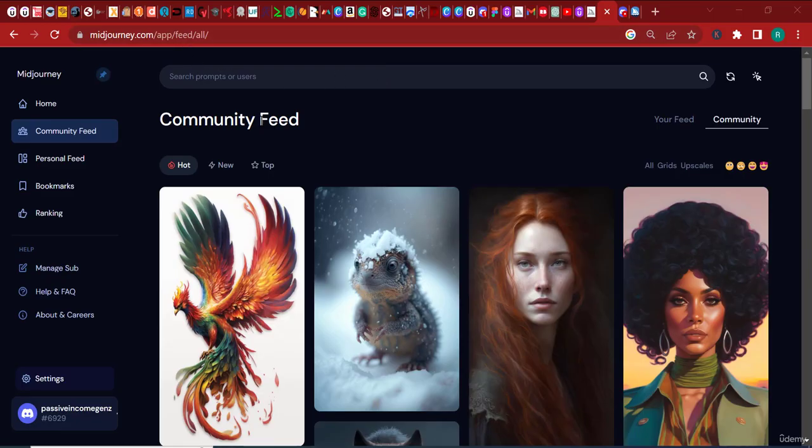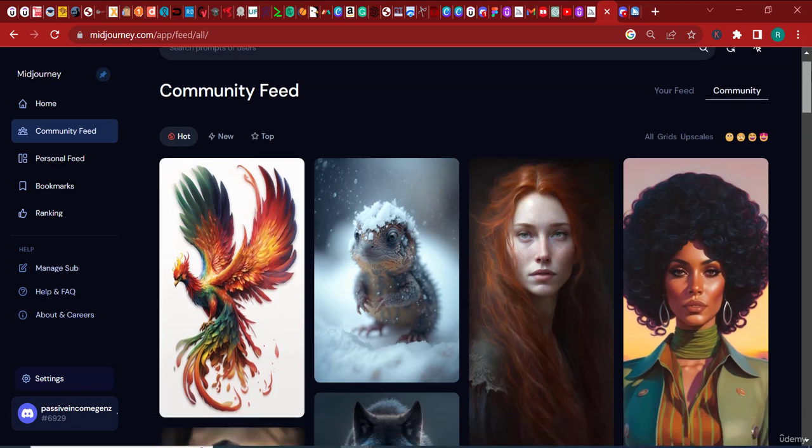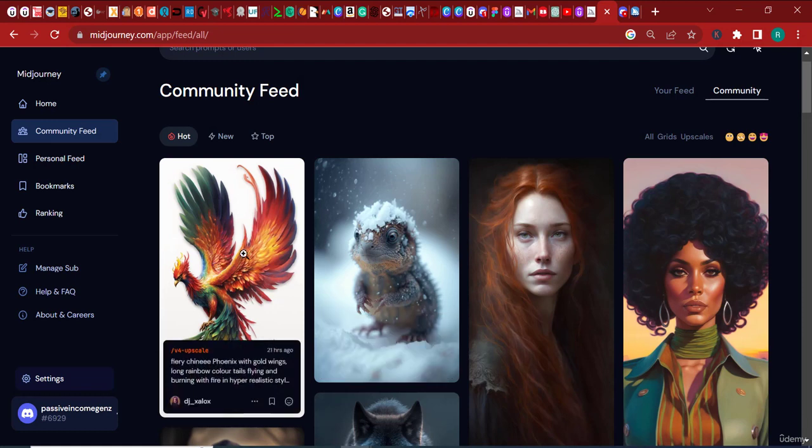Okay, so let's come back here to the community feed and let's get right to it. Now here, you can see some very interesting designs that were generated by people. And the reason why you can see this here is because these designs were appreciated and were rated by users of Midjourney. Let me explain myself.